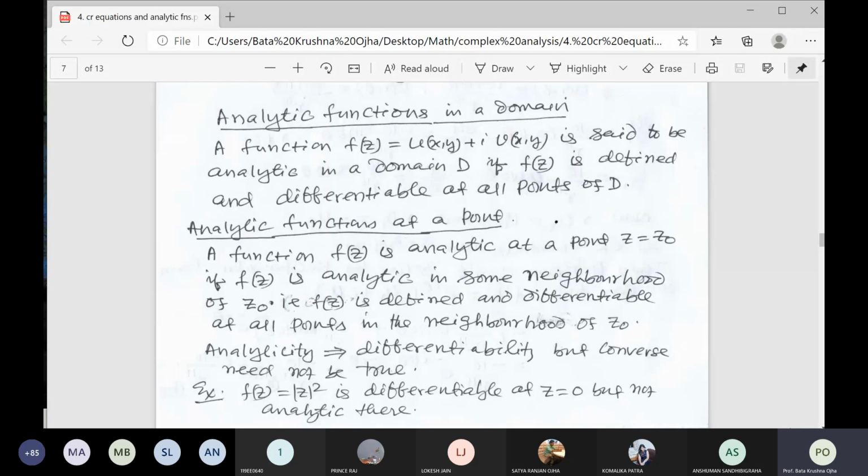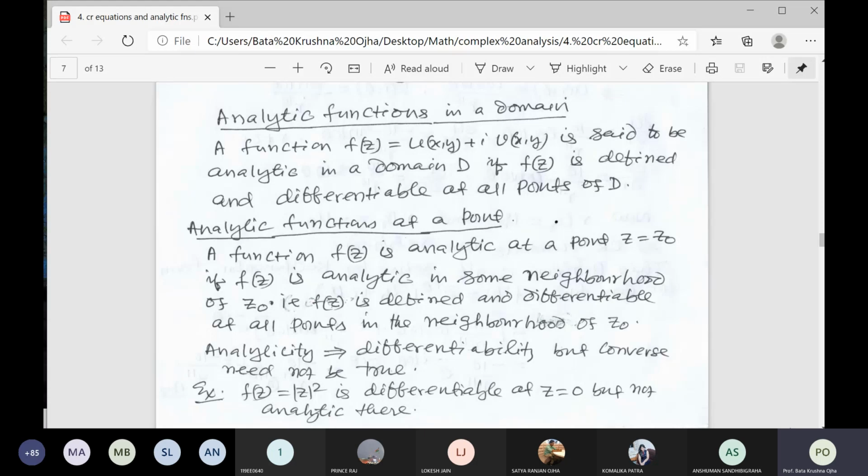Neighborhood, I already explained. You consider a small circle with radius epsilon. Epsilon may be one, maybe 0.00001, but it is not equal to 0. A very small circle with that radius. Imagine that circle.